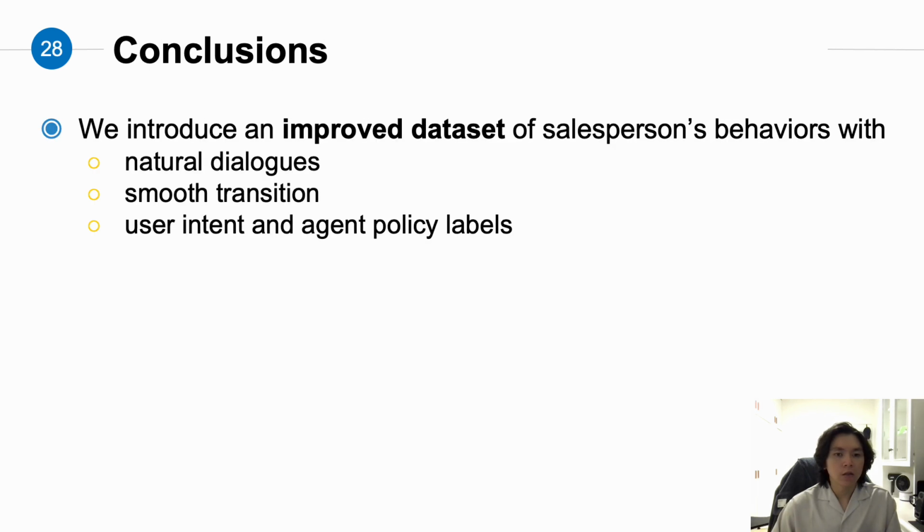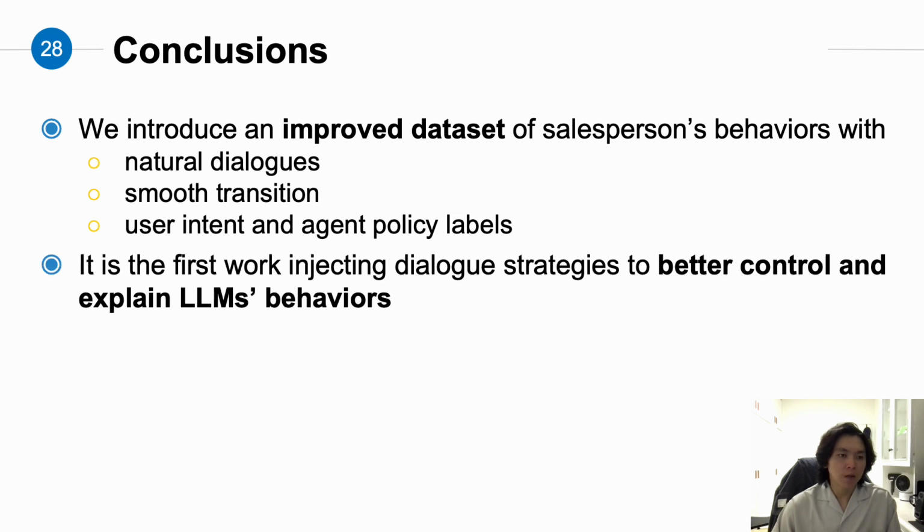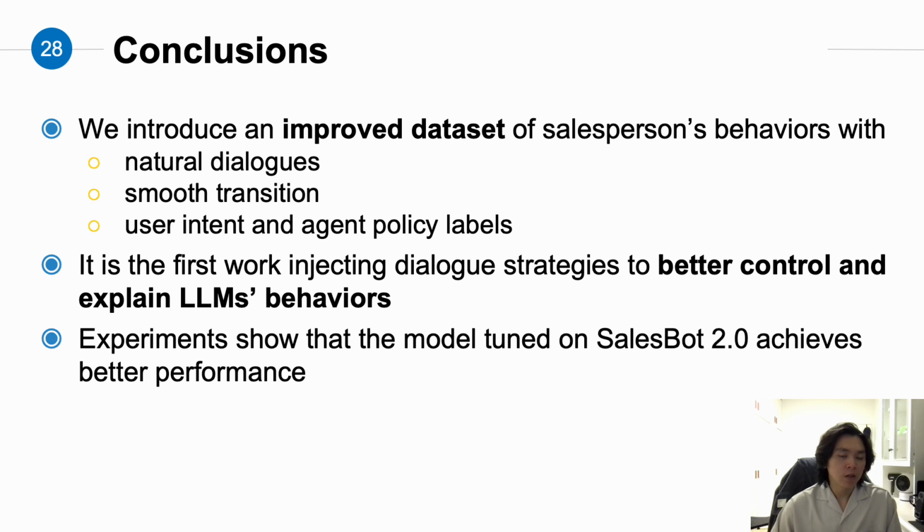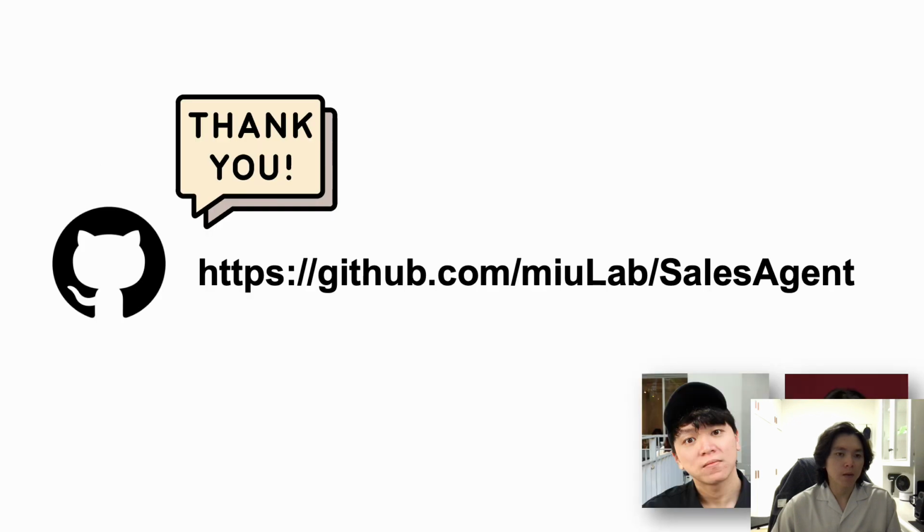In conclusion, we improved the dataset with smooth transitions and natural dialogues, and we labeled it with user intent and agent policy. And also, with the chain of thought reasoning, our model is able to provide its thoughts along with the response to better control and explain the behaviors. And finally, the evaluation results show that Salesbot 2 achieves better performance. Thank you.